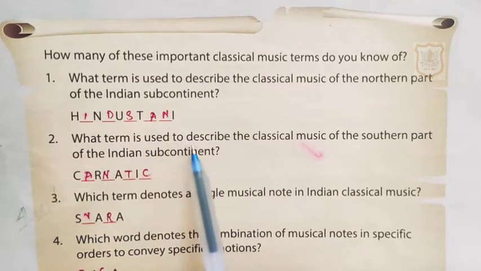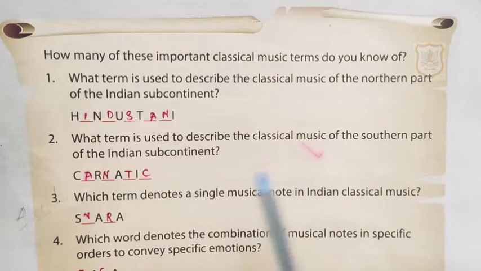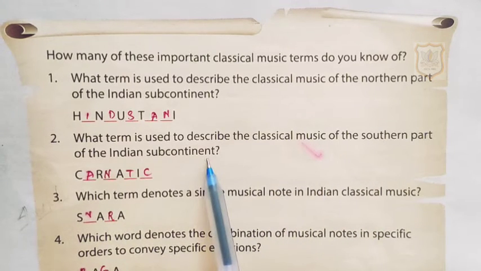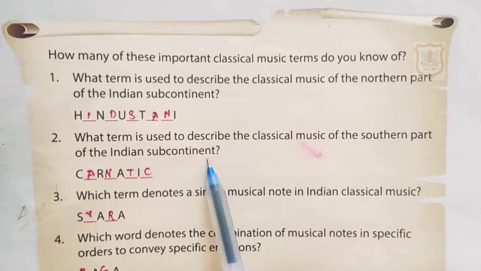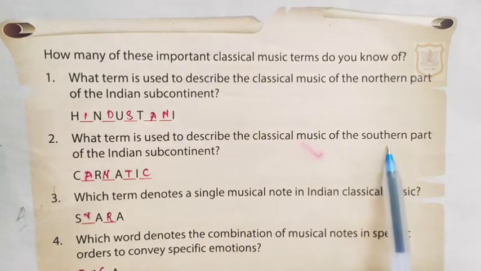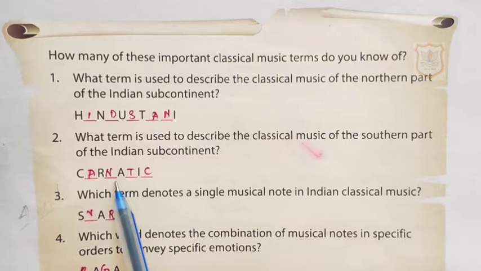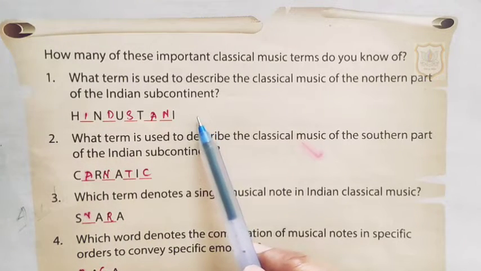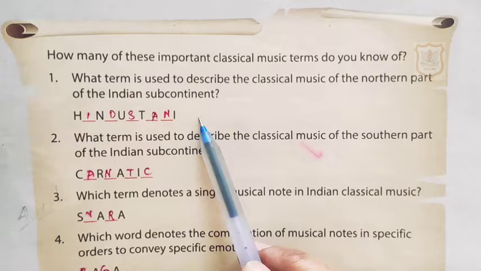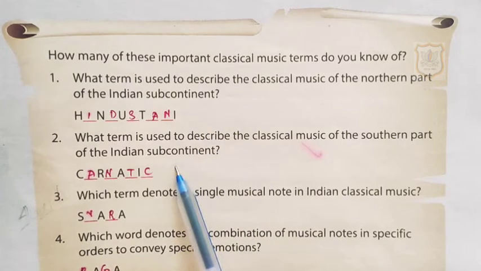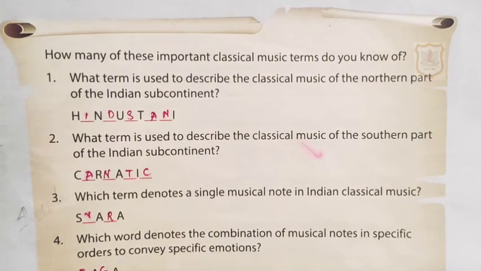Question number 2. What term is used to describe the classical music of the southern part of the Indian subcontinent? Students, here the term to describe the classical music of the southern part of the Indian subcontinent is Carnatic. Here you can see that the term used to describe the northern part was Hindustani and the southern part is Carnatic.